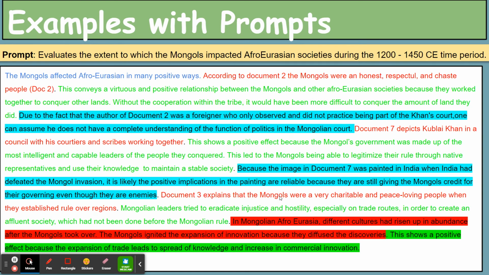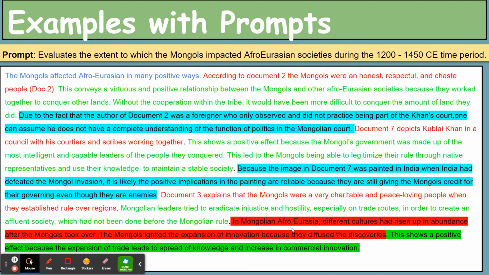She says document 3 explains the Mongols were a very charitable and peace-loving people when they established rule over regions. Mongolian leaders tried to eradicate injustices and hostility, especially on trade routes, in order to create an affluent society, which had not been done before Mongolian rule. Again, that ties back to her claim that it had positively affected Afro-Eurasia.